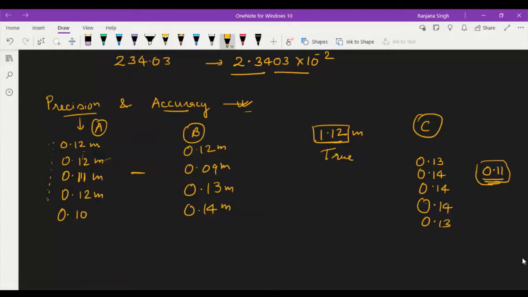In these cases, the error is actually present in the method of measurement, right? We have to find the error in the method only, because this is the precise result. Every time he gets this type of result, but it is away from the accurate value. But any result in an experiment requires precision as well as accuracy. Okay, then come to significant figures.